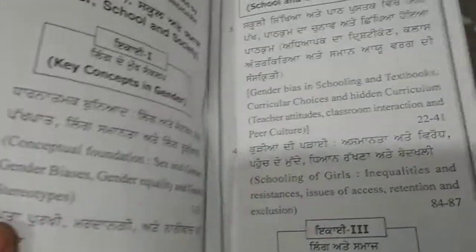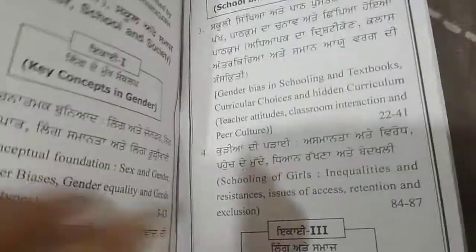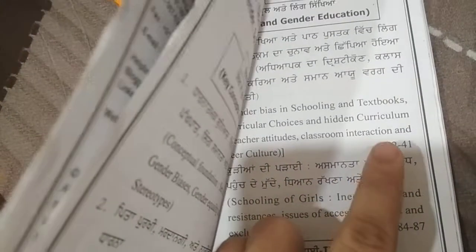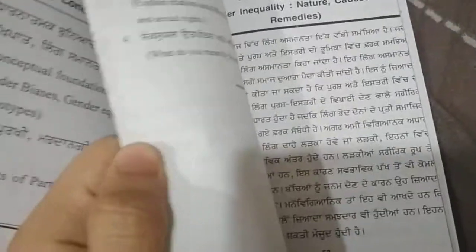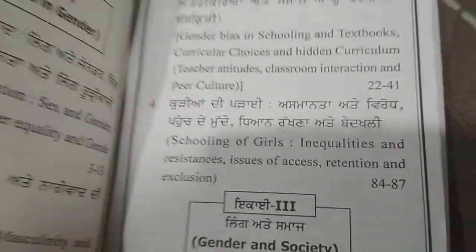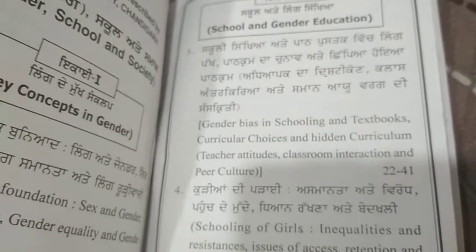Now we have to check whether the page numbers which are given in front of the topics of the contents are accurate or not. For example, if I go to that page number, will I find it or not? So let's check. For example, this 22 to 41, we have to check whether gender bias in schooling is there or not at page 22. Let's check on page 22 whether it's there or not. So yes, page number 22, and the gender biases topic is completely given.